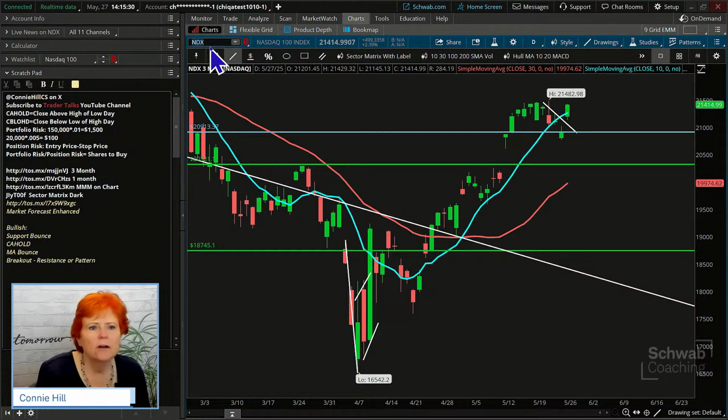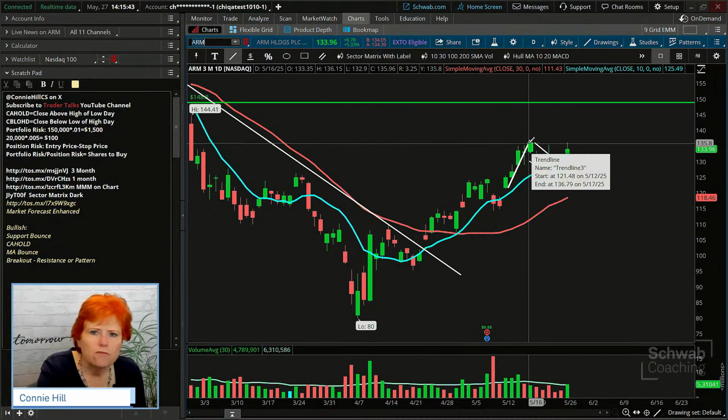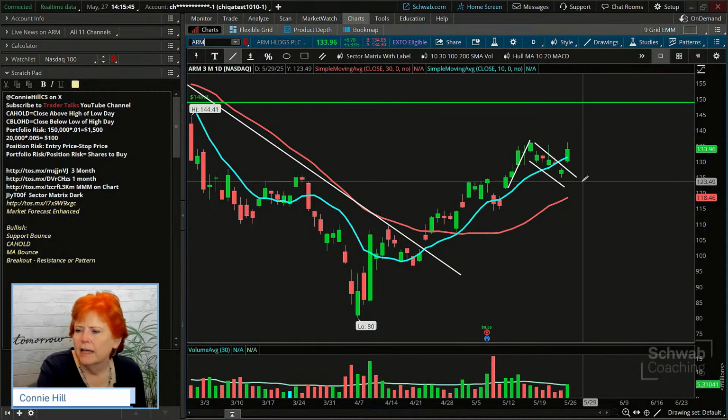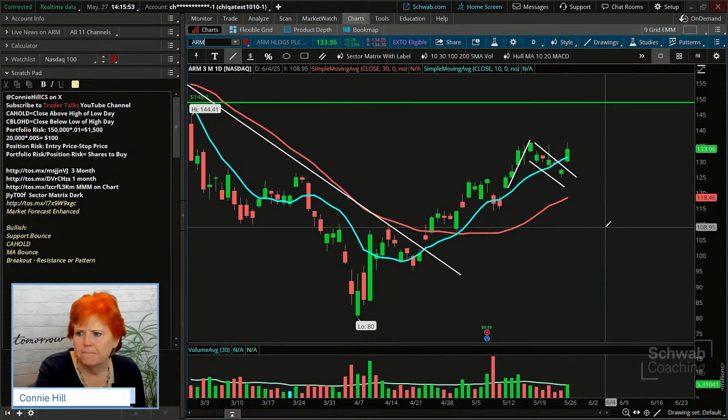Okay, first one we are going to take a look at here is ARM Holdings. Now, ARM Holdings has kind of a similar look to what the market was looking like, right? Had this nice rally up, so it had about a 4-day flagpole. It consolidated here for about 5 days, and 2 to 5 days is ideal. We don't always get ideal. And then we see the breakout here.